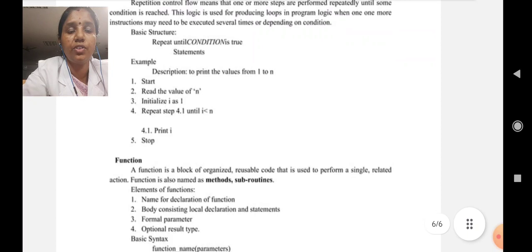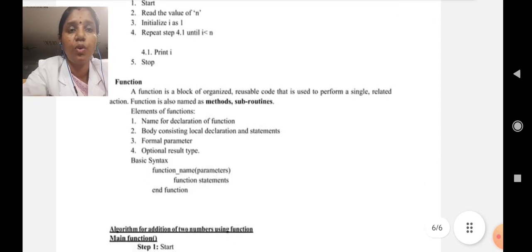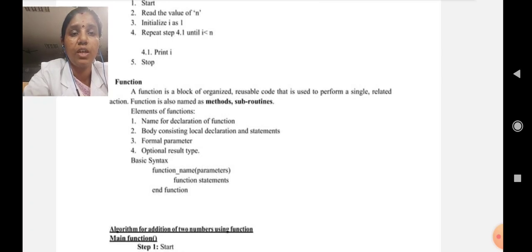Then next one, functions. What is meant by functions? A function is a block of organized, reusable code that is used to perform a single related action. That is, the code can be reused every time. A function is also named a method or subroutine. Elements of a function: first, the name and declaration of the function; second, the body consisting of local declarations and statements; third, formal parameters; and fourth, an optional result type.